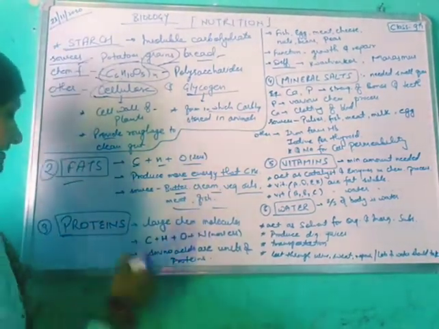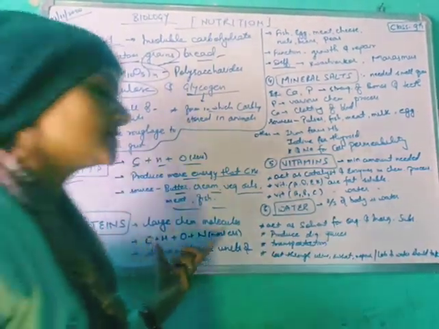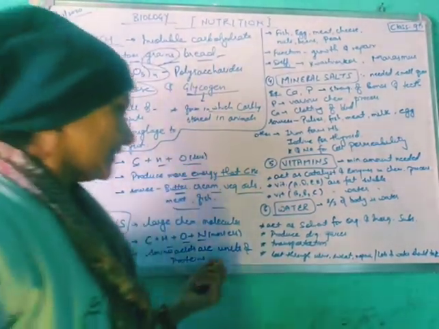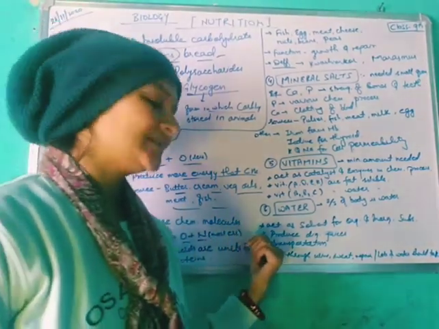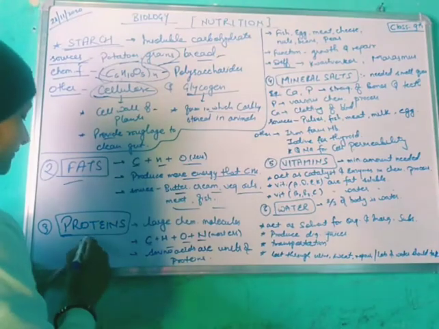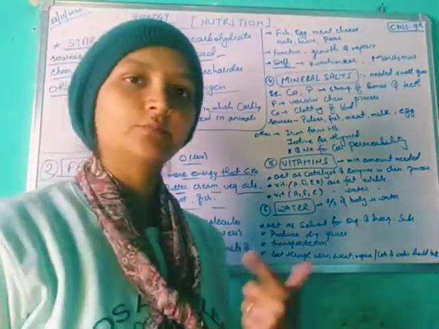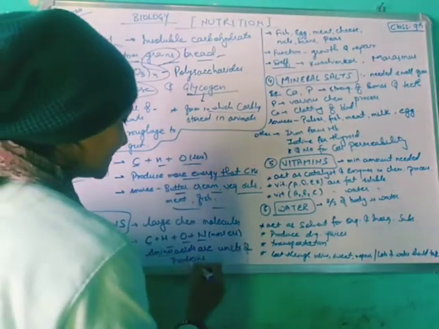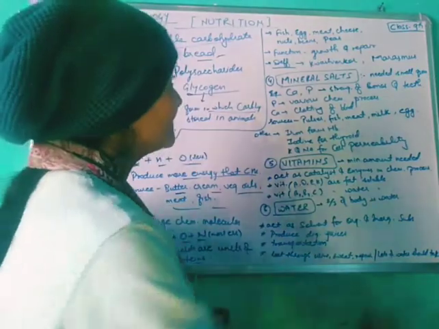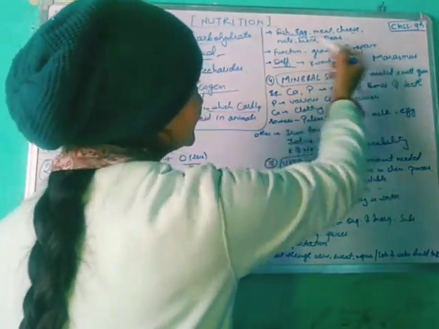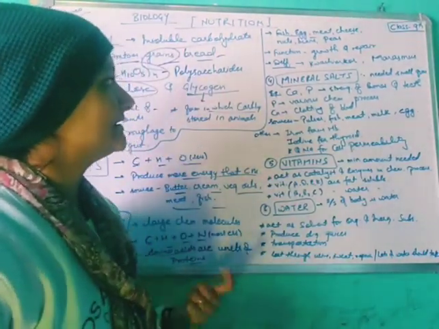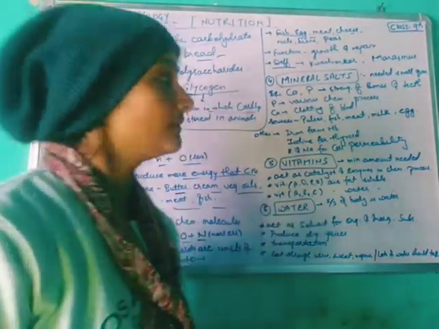Next class is proteins. Proteins are large chemical molecules made up of carbon, hydrogen, oxygen and nitrogen. Nitrogen is the most essential element in nutrition. If we break down proteins, they give amino acids. Amino acids are the units of protein. The sources of proteins are fish, egg, meat, cheese, nuts, beans, vegetables and peas. They are a great source of proteins.